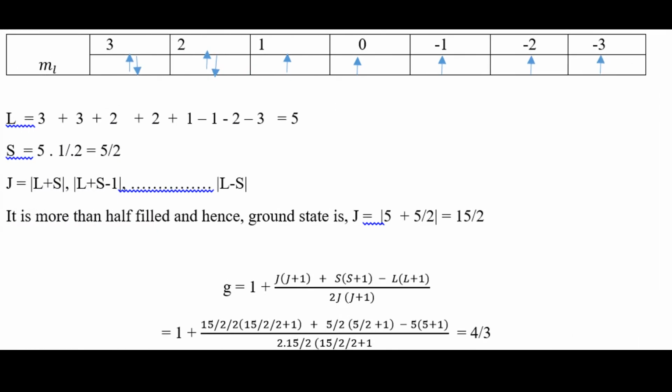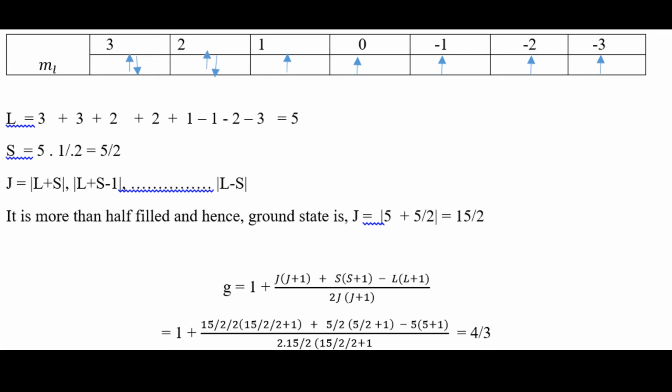See here the general electronic configuration, and we calculate the L value here: 3 plus 3 plus 2 plus 2 plus 1 minus 1 minus 2 minus 3, and these cancel each other, so that L is 5.